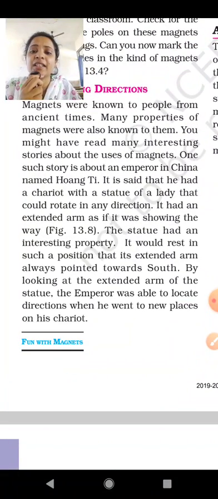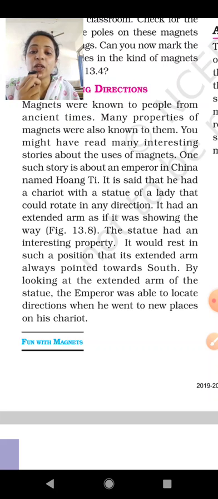It is said that he had a chariot with a statue of a lady that could rotate in any direction. It has an extended arm as if it was showing the way. As I told, that extended hand was showing the way. The statue had an interesting property. What was that? Let's see.